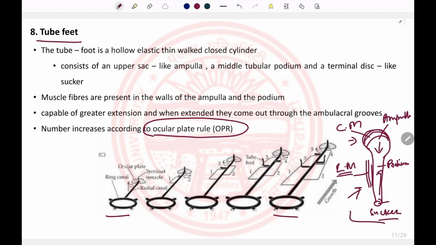So there will be a continuous increase in the number of tube feet. However, the newer feet will arise near the terminal tentacle and the terminal plate, also known as the ocular plate, and the oldest tube feet are present near the central disc. So this is known as the ocular plate rule.